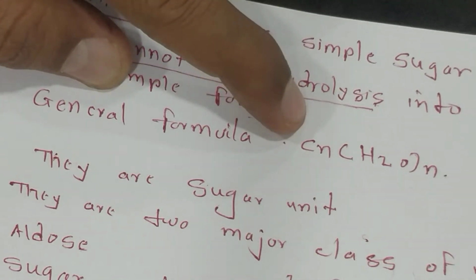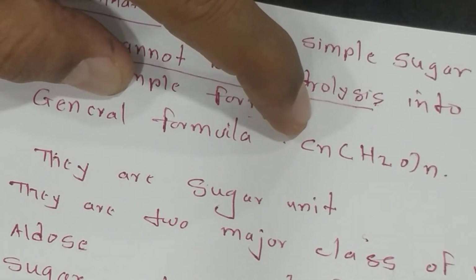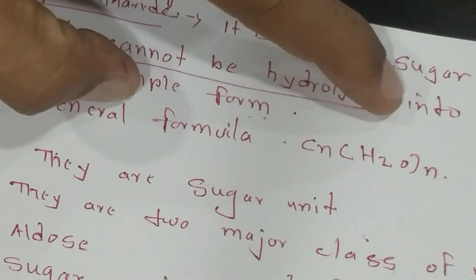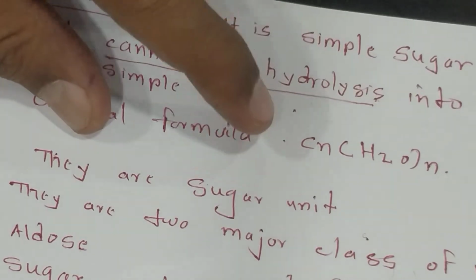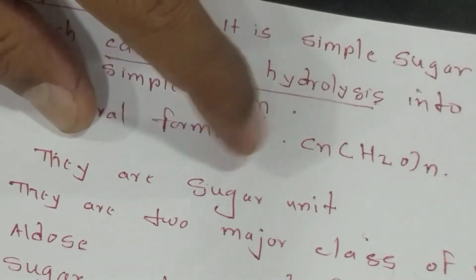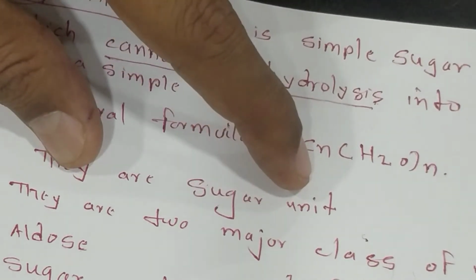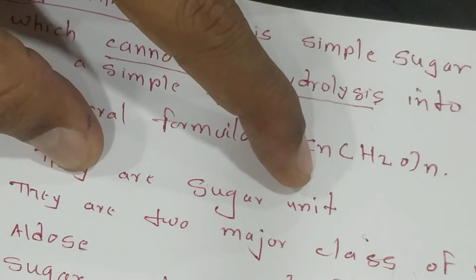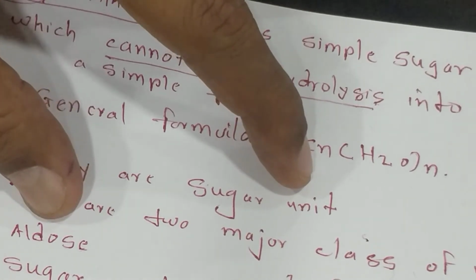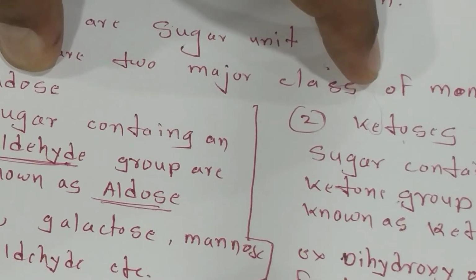Their general formula is C raised to n bracket H2O raised to n. As told earlier, they are simple sugar units. They are two major classes. Monosaccharide is again further divided into two classes, aldose and ketose.